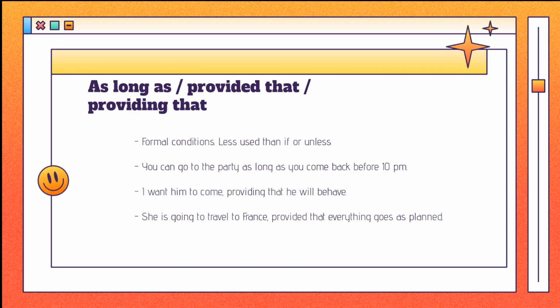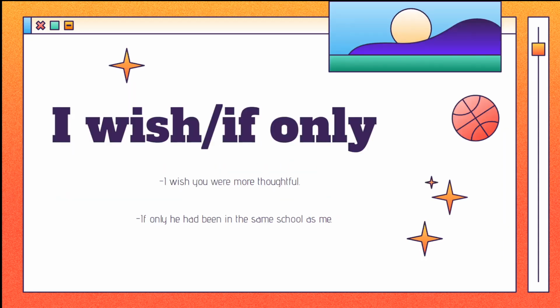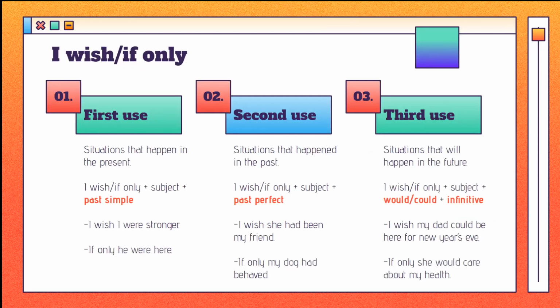We use I wish or if only structures in order to express desires. There are three different verbal structures for three different uses of I wish and if only. All the sentences that are formed with I wish or if only follow almost the same structure. They all start with I wish or if only and the subject, but we use different verbal tenses depending on when the situations we are talking about happen. If it happens in the present, we use the subjunctive, which is formed with the past simple. For example, I wish I were stronger.